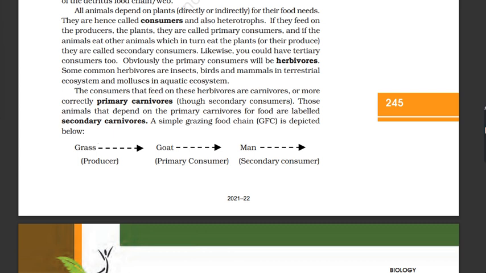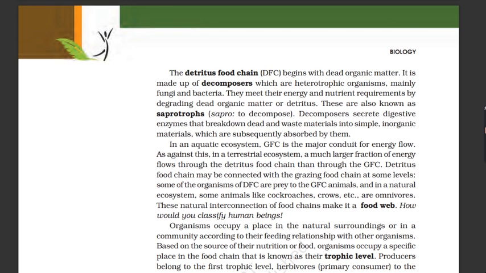The detritus food chain, DFC, begins with dead organic matter. It is made up of decomposers, which are heterotrophic organisms, mainly fungi and bacteria. They meet their energy and nutrient requirements by degrading dead organic matter or detritus. These are also known as saprotrophs, sapro, to decompose. Decomposers secrete digestive enzymes that break down dead and waste materials into simple, inorganic materials, which are subsequently absorbed by them.